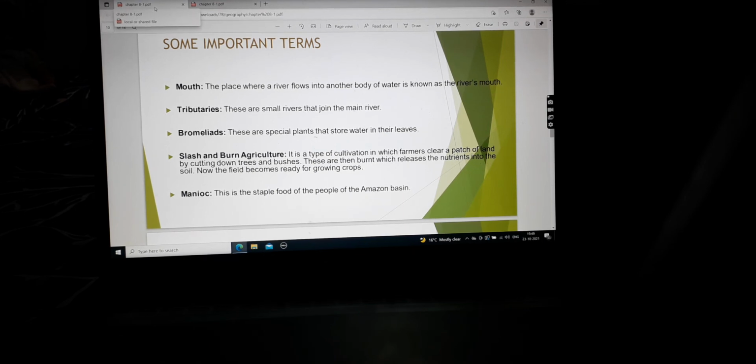Mouth. The place where a river flows into another body of water is known as the river's mouth. Like we have our own mouth, in the same way rivers have also mouth, where it flows into another river, or it joins the other river.